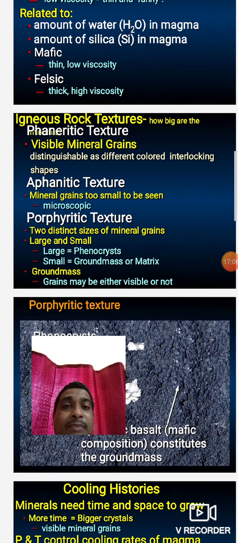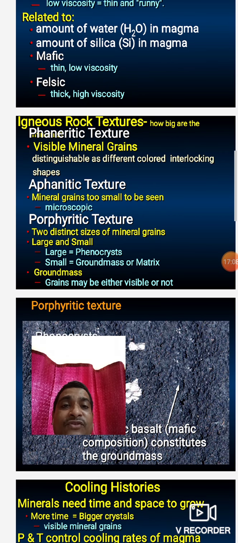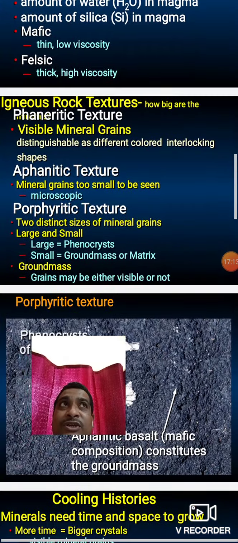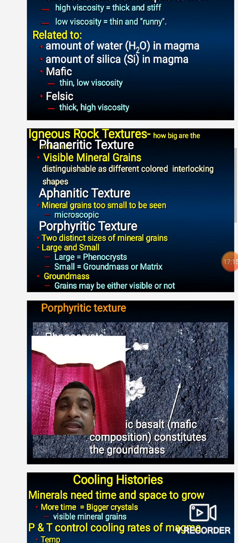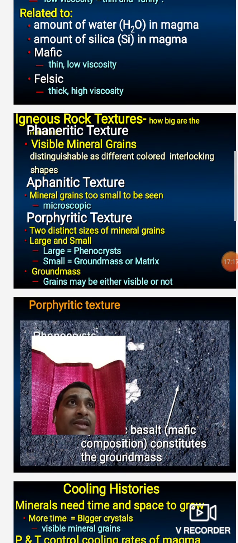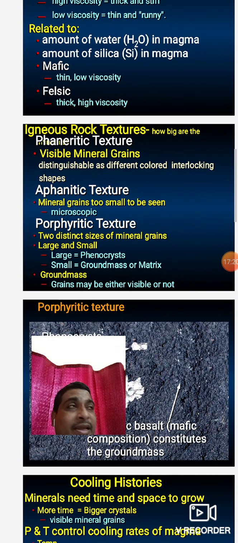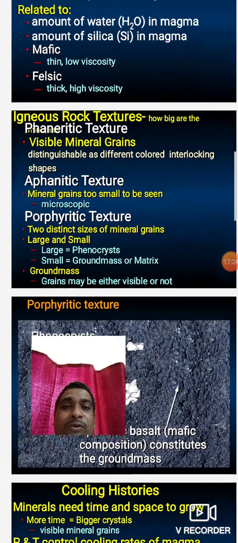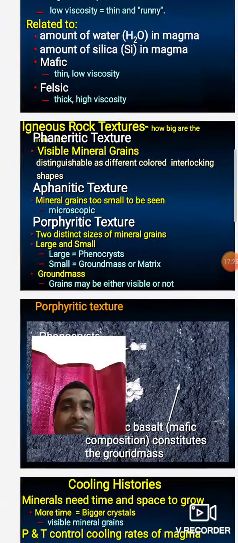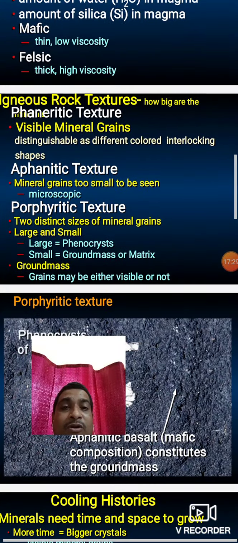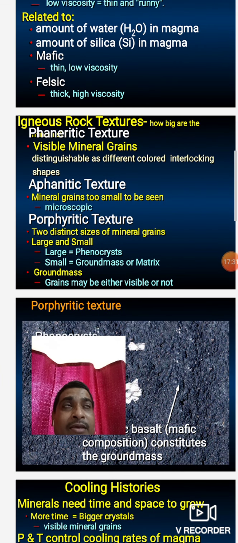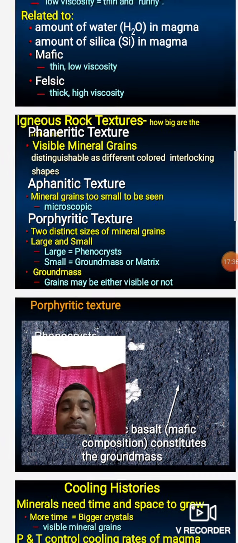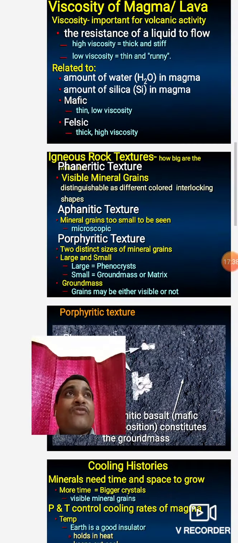Visible mineral grains are distinguishable by naked eyes as different colors with interlocking shapes. It is also possible to distinguish minerals in a rock, whether it is orthoclase, augite, or biotite, by naked eyes only. It is not required to see them under the microscope. Crystal or grain sizes greater than 5 mm present in rocks are called phaneritic texture.